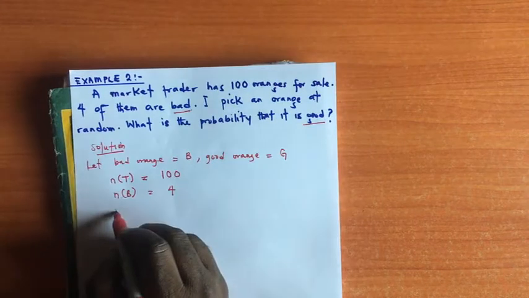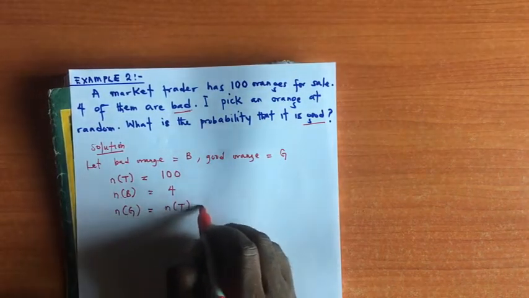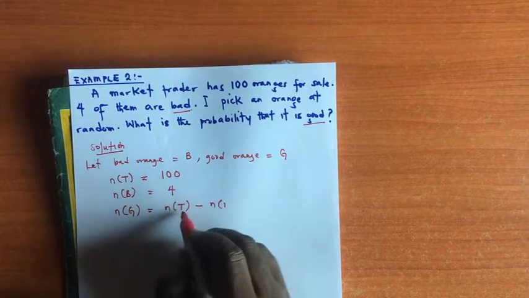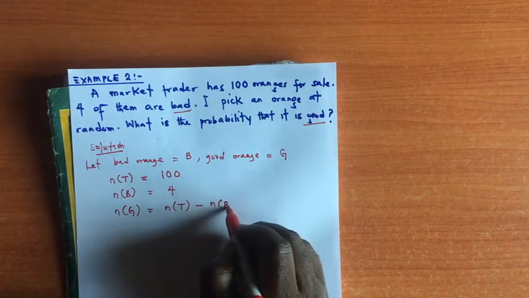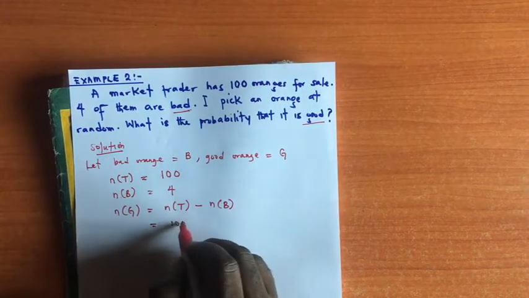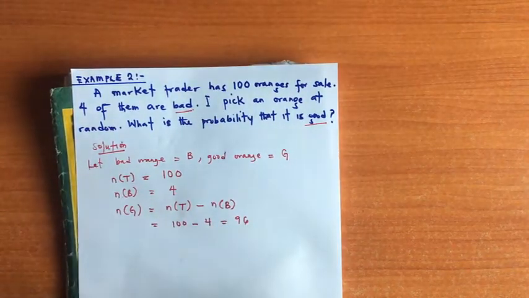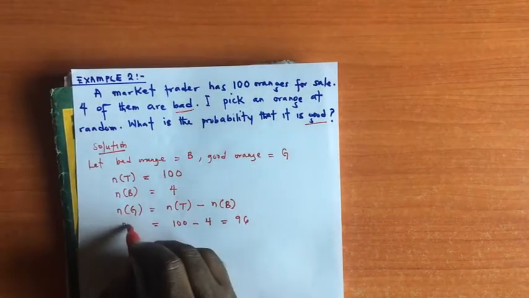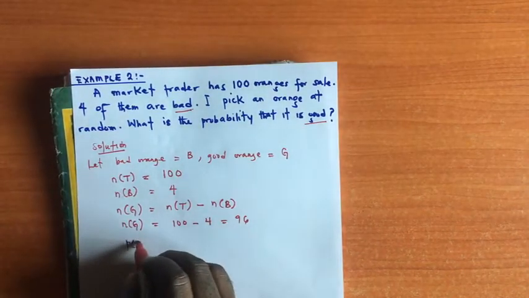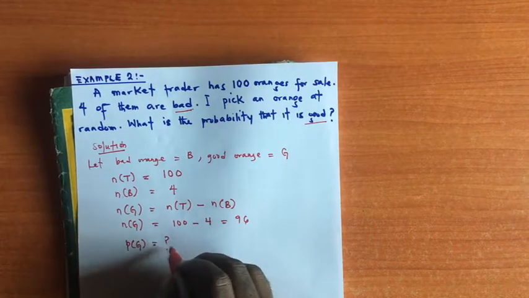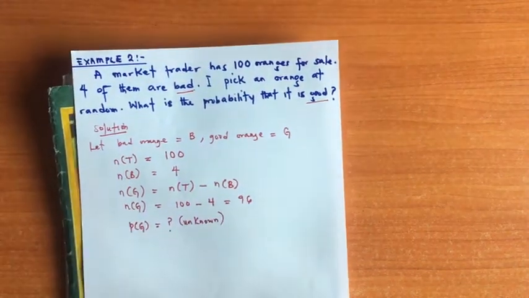So the number of good oranges will be the total number of oranges minus the number of bad oranges, right? That's going to give us 100 minus 4, which is 96. So 96 will be the number of good oranges. The question demands the probability of selecting a good orange. So this is what we are looking for.